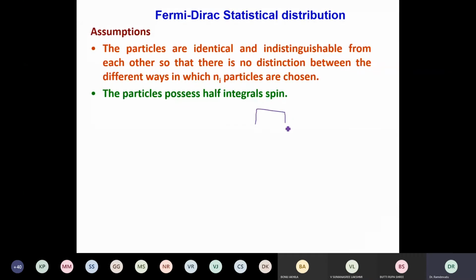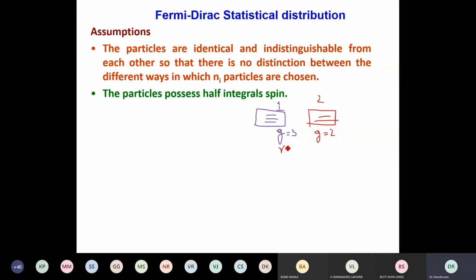So this is the first box, and in the first box I have many energy levels. How many are there? I suppose 3 energy levels are there, and this I call Gi is 3 in the first group. Similarly, I take the second group, and it may have only 2 energy levels, and this second group will have G is 2. We call G the statistical weightage. How many levels are there within this?